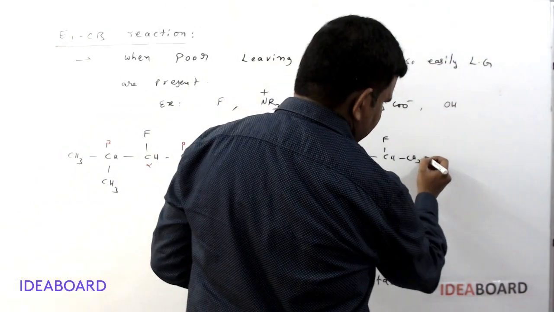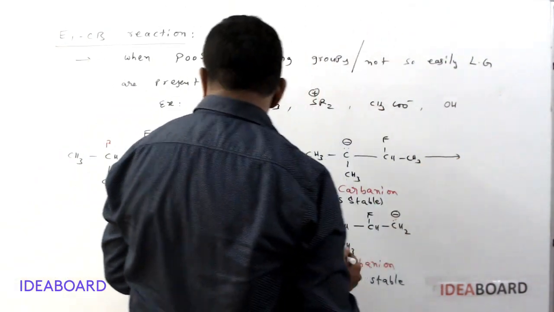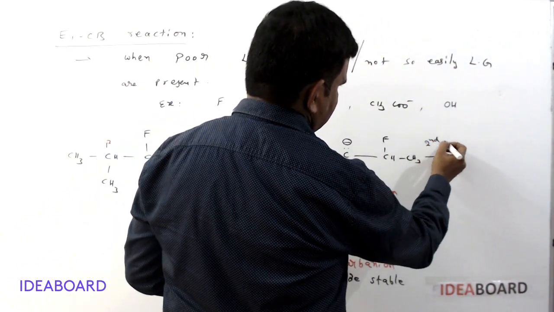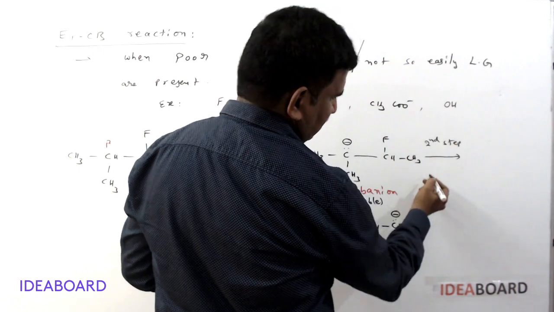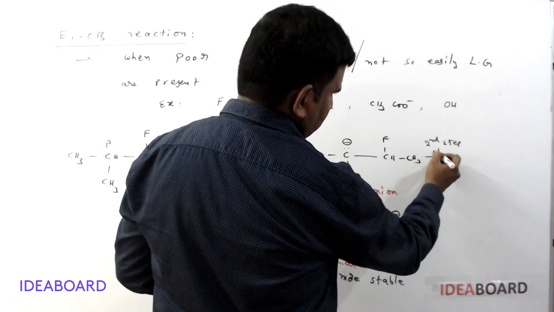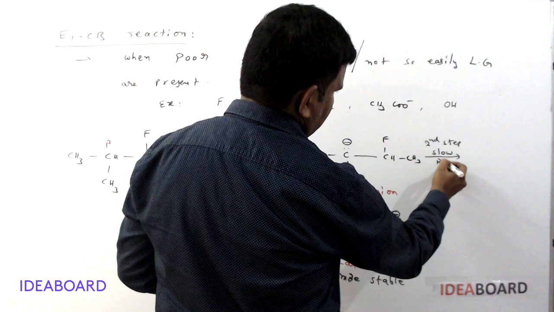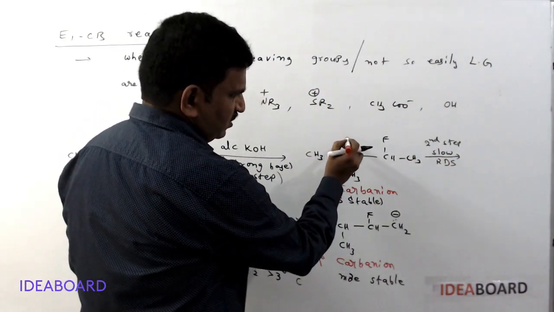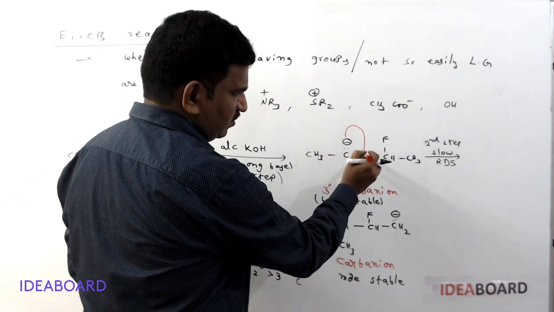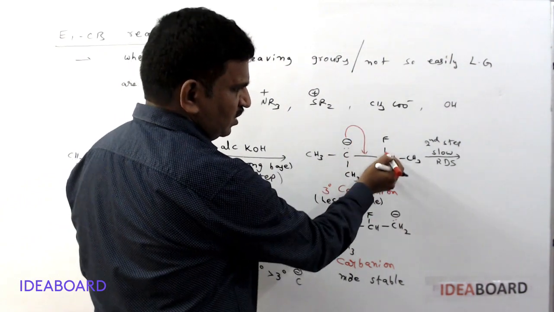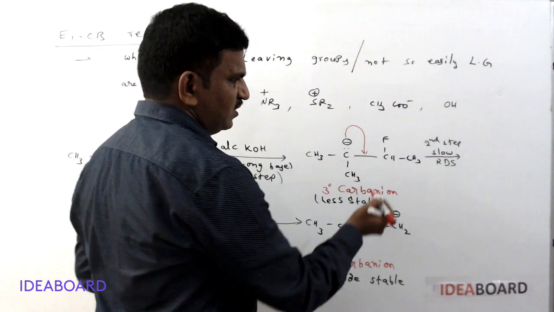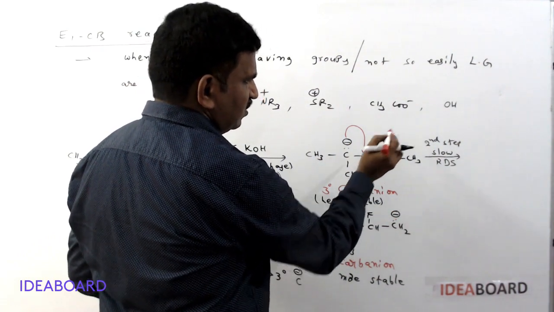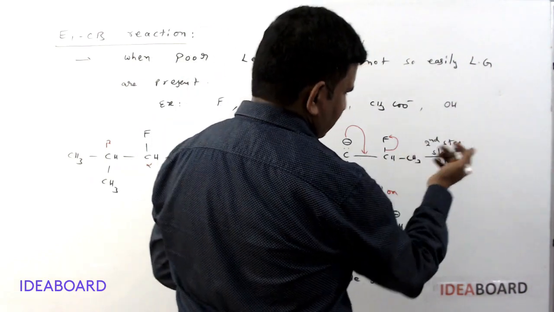And what is the next step? This is the second step, and it is a slow step. This is the rate determining step. In the second step, this pair of electrons shifts onto this bond because fluorine is more electronegative, so it attracts this pair of electrons. Then this pair of electrons is taken up by the fluorine and it is released as F minus.